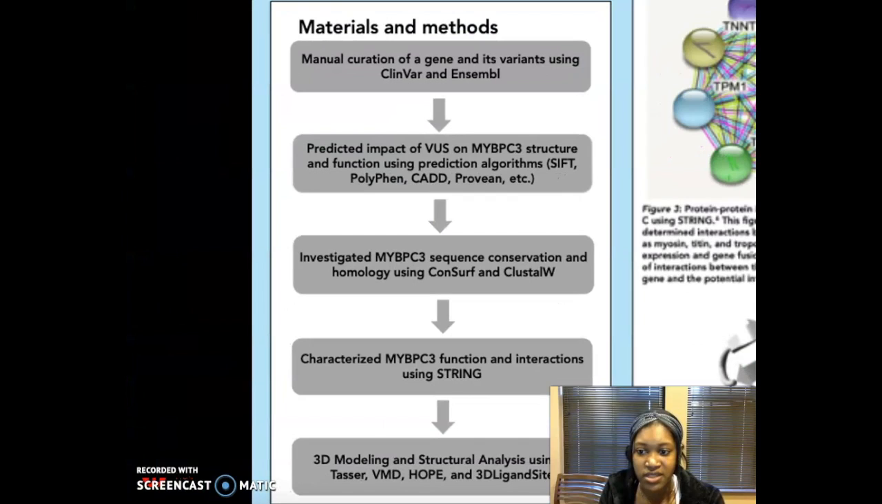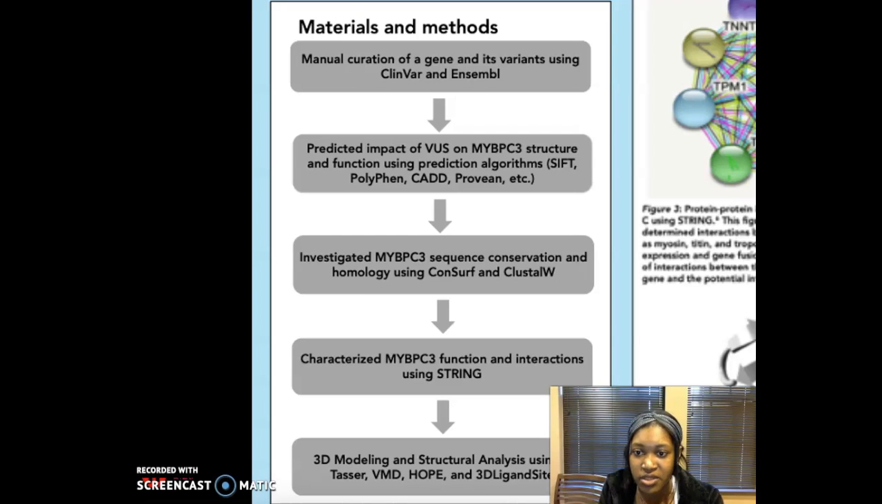The first part of the study involved curating MYBPC3's variants, specifically the VUS. This was done using the web-based software ClinVar Miner and Ensembl. Ensembl provided various measures of variant deleteriousness such as CADD, PolyPhen, and SIFT algorithms, which were used to choose a likely pathogenic VUS. PROVEAN, a variant effect analyzer, provided similar information for determining a variant's deleteriousness.